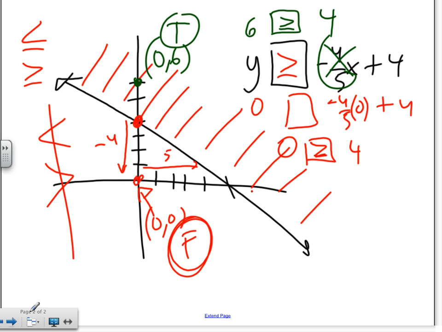Okay, let's check out another one. That was an easy one. Here's the graph.